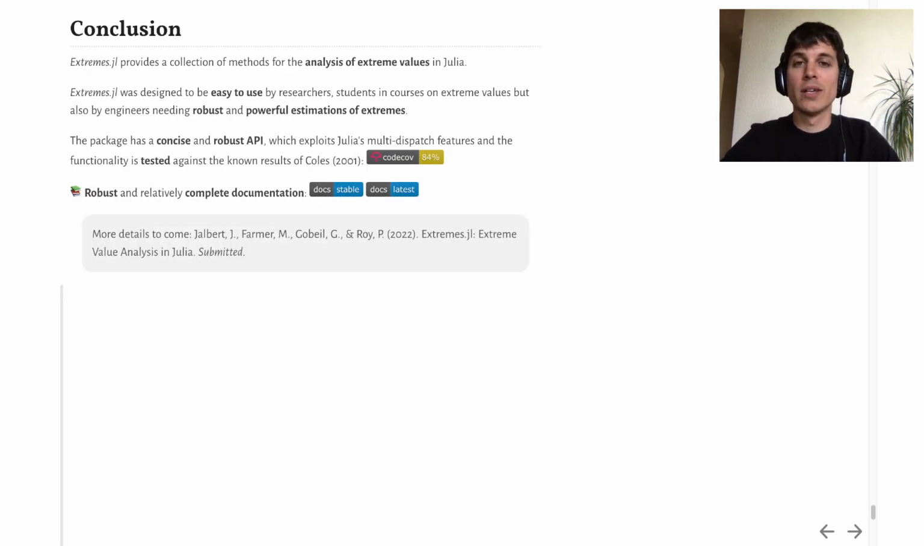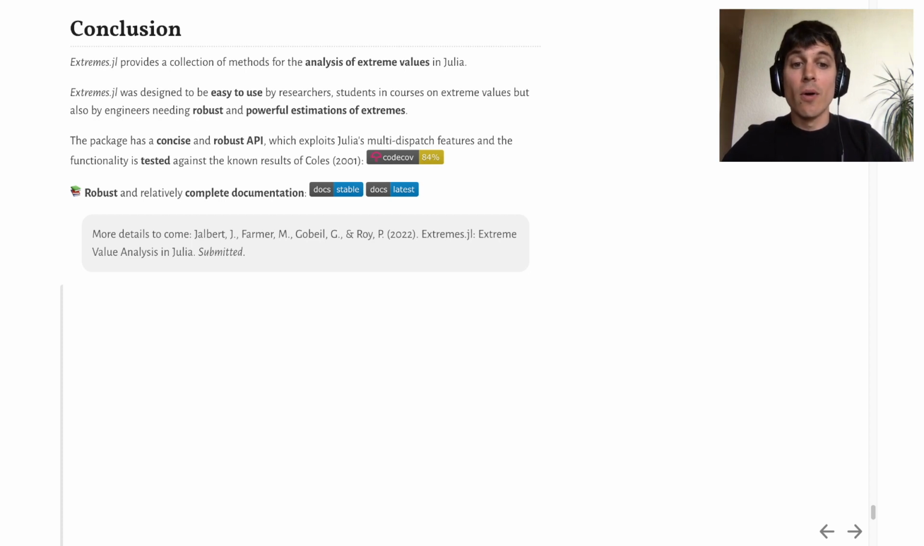This ends my quick introduction to Extremes. To sum up, Extremes provides a collection of methods for the analysis of extreme values in Julia. It was designed to be easy to use by researchers, students in courses on extreme values, but also by engineers who need robust and powerful estimations of extremes. The package has a concise and robust API, and the functionality is tested against known results. As you can see here, there's a pretty good code coverage.